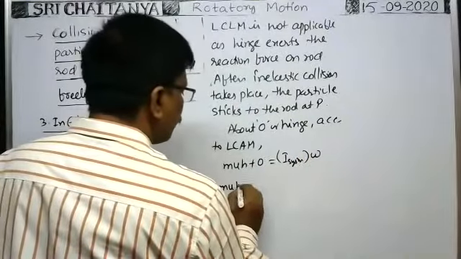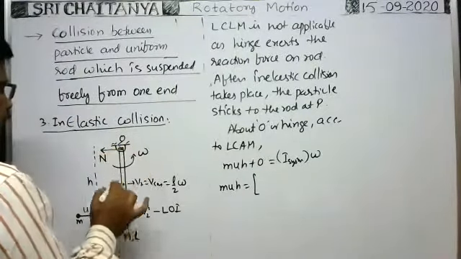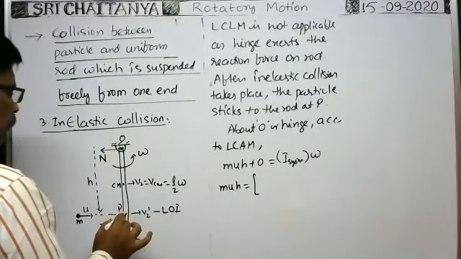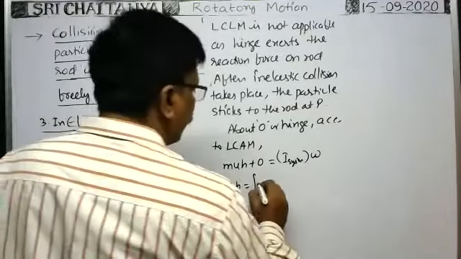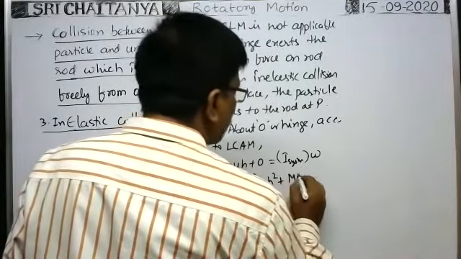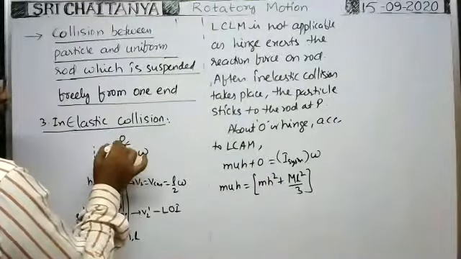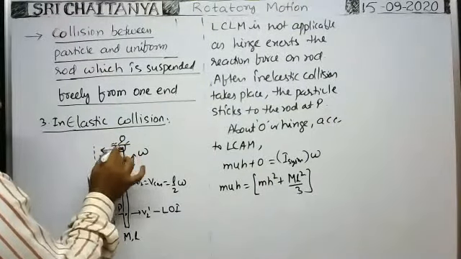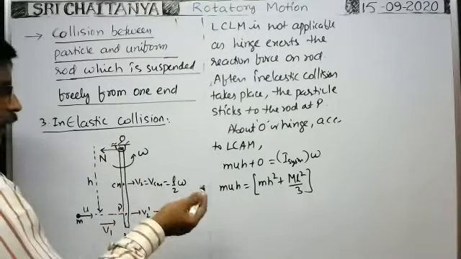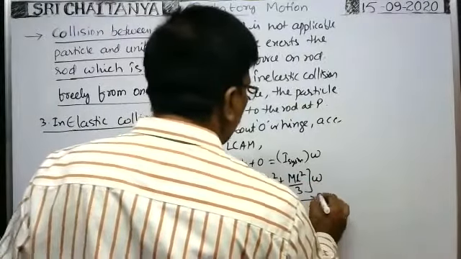So mu h is equal to the moment of inertia of the system about this point. The moment of inertia of the particle is m into perpendicular distance squared, so m h squared, plus the moment of inertia of the rod, which is m l squared by 3, because this rod rotates about one end. That's why the moment of inertia of the rod about the hinge is m l squared by 3, into angular velocity omega. This is equation 1.